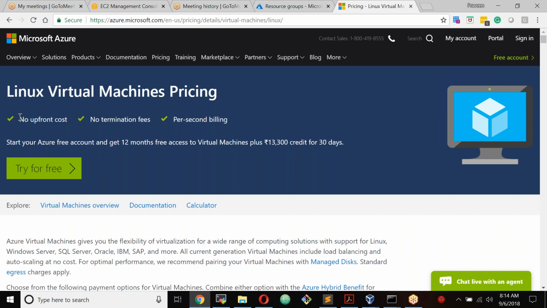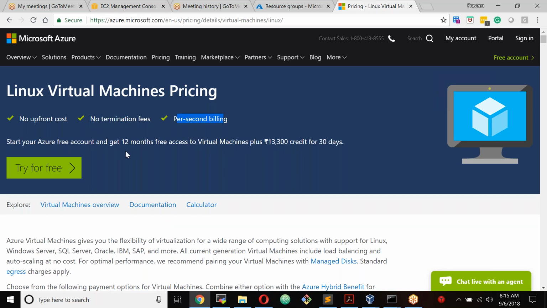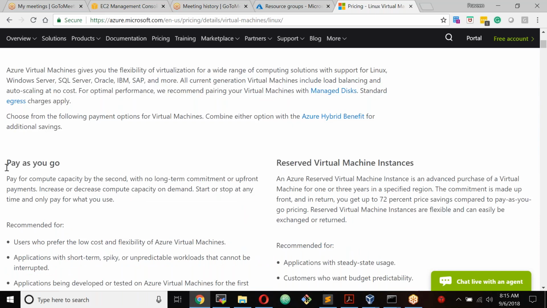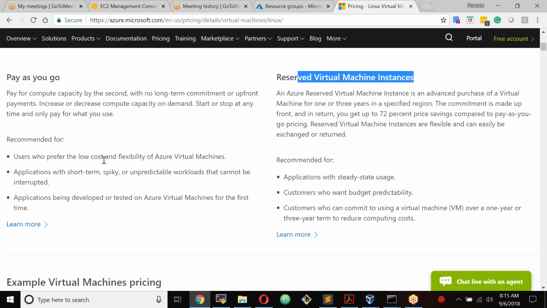To build your virtual machines, there is no upfront cost, no termination fee. It's per second billing. Start your Azure free account and you will get 12 months of free credit. There are two types of instances you get: pay-as-you-go and reserved virtual machine instances. Pay-as-you-go is recommended for users who prefer low cost and flexibility in Azure virtual machines. Reserved virtual machines are recommended for people who want steady state, steady usage.